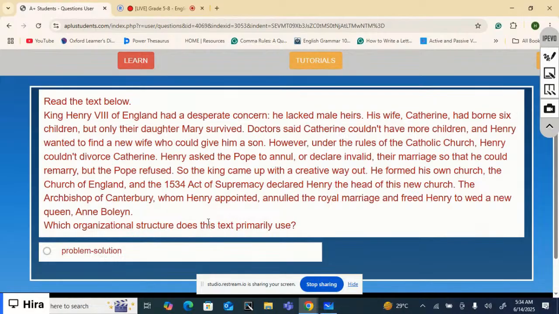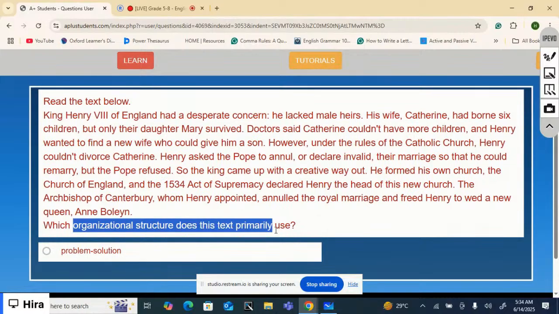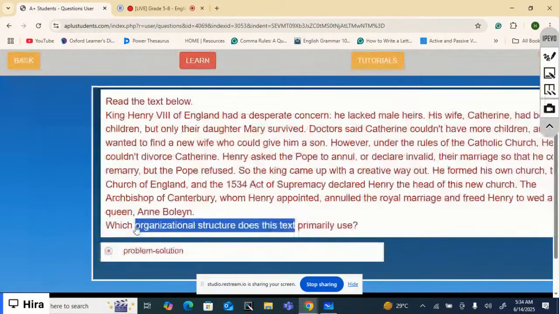Well, it's quite obvious here that there was a problem. King Henry VIII had this problem. He wanted to remarry, but he had no solution. But he came up with a very creative solution. So, what was that solution? That he created a church of his own. He formed a church of his own. So, which organizational structure does this text use? It uses problem solution structure, right?